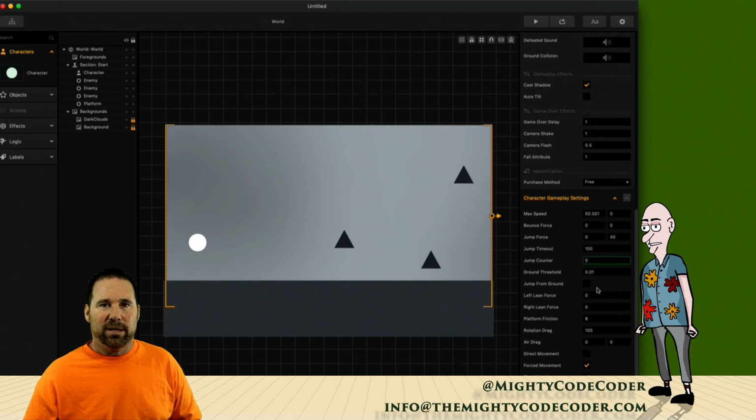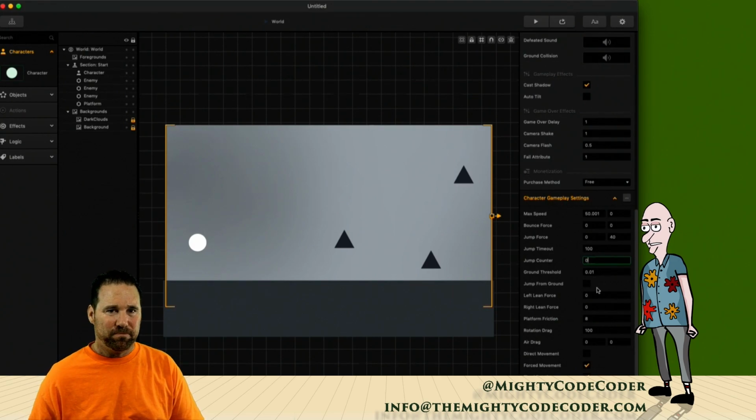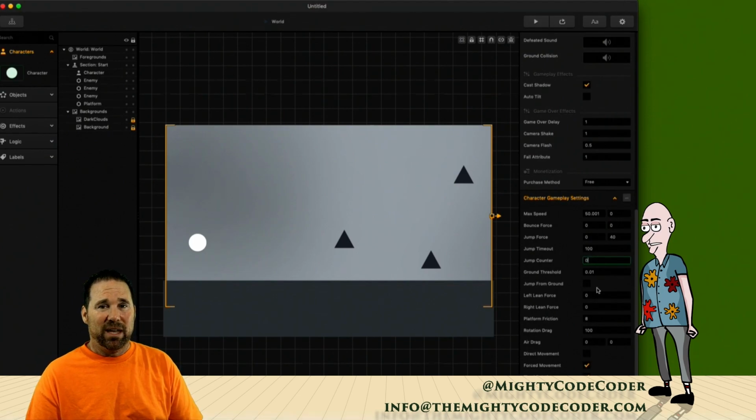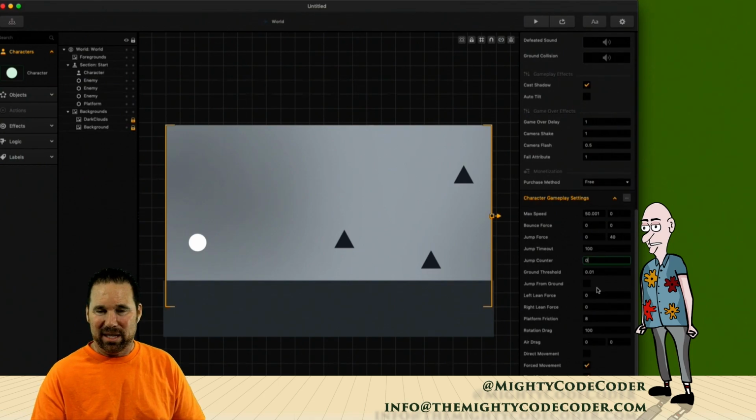Let's see here. The other settings are right and left lean, which will force, lean, and rotate the character in that direction. We also have platform friction, and that is the force that brings the character to a stop on a platform. A lower number gives the character an icy side effect on the platform. You saw this in the world settings, so let's play with it here.